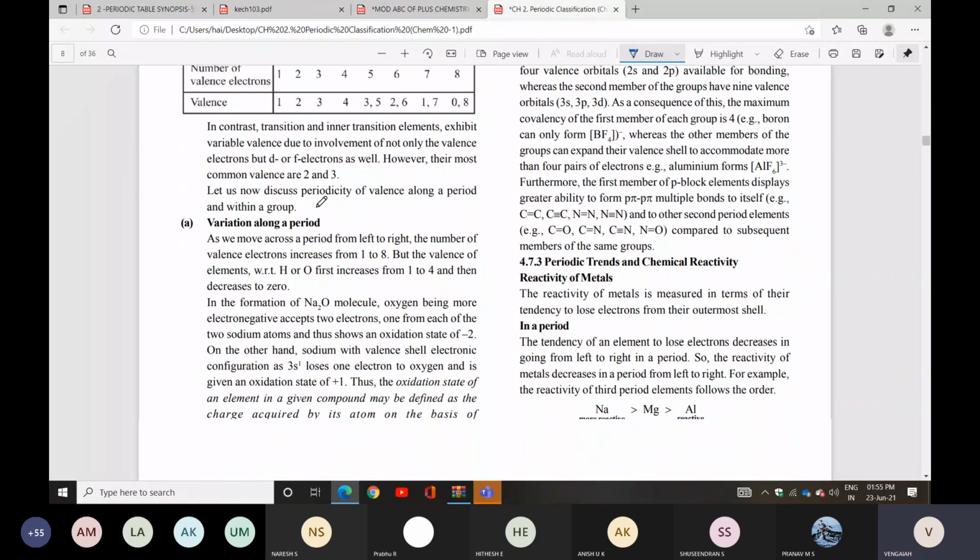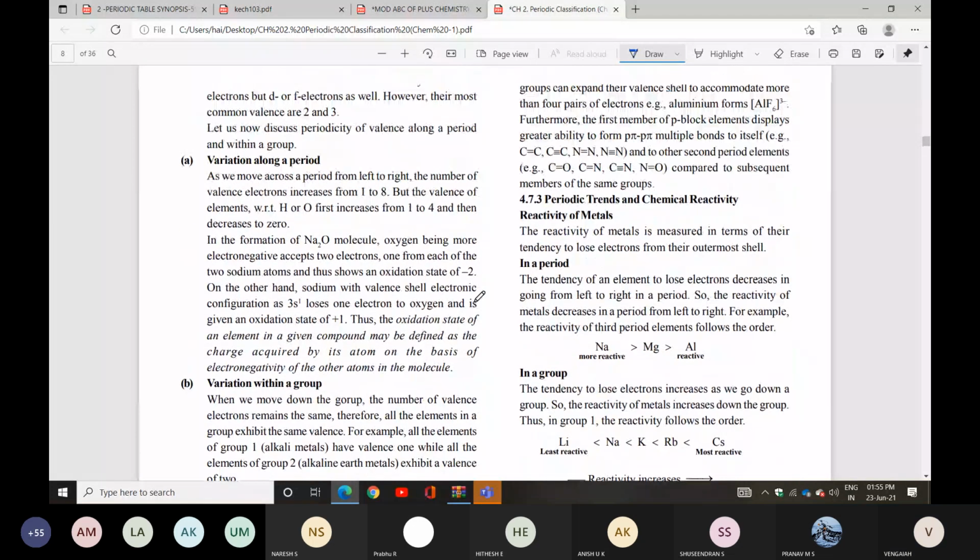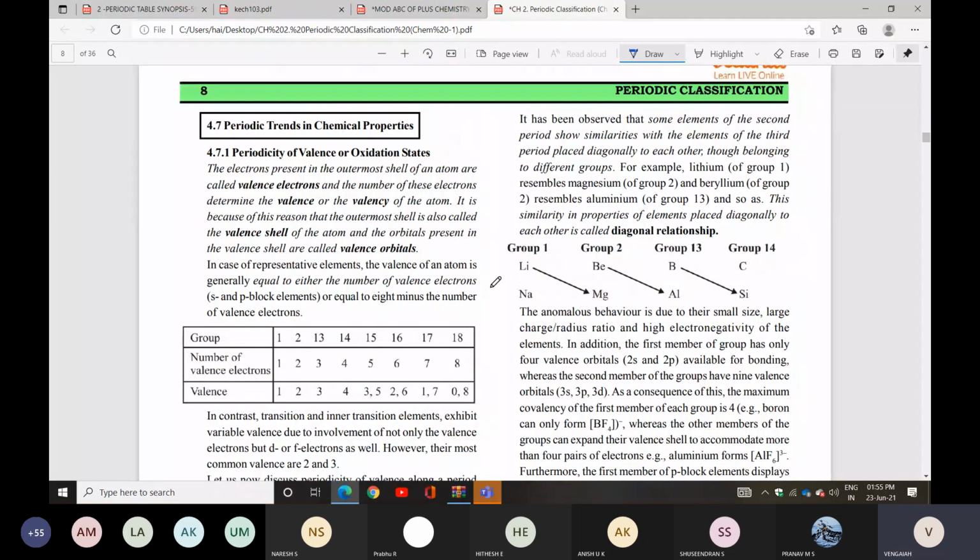Next one we discussed is anomalous behavior. Here, the group 1 first element resembles the group 2 second element. Likewise, the group 2 first element resembles the group 3 second element.